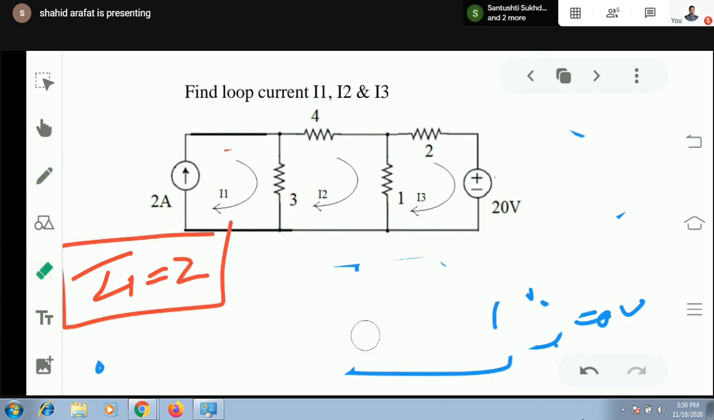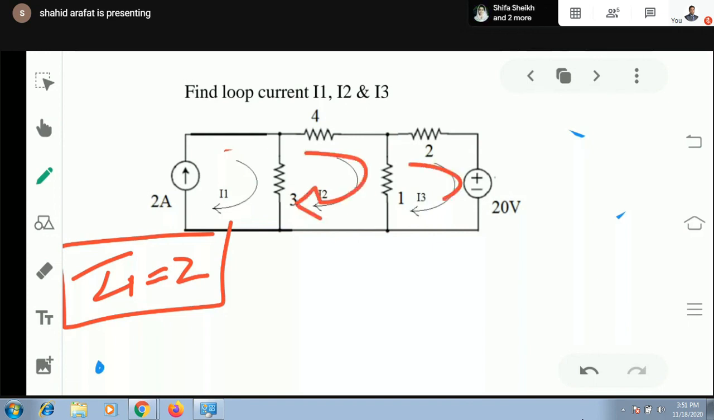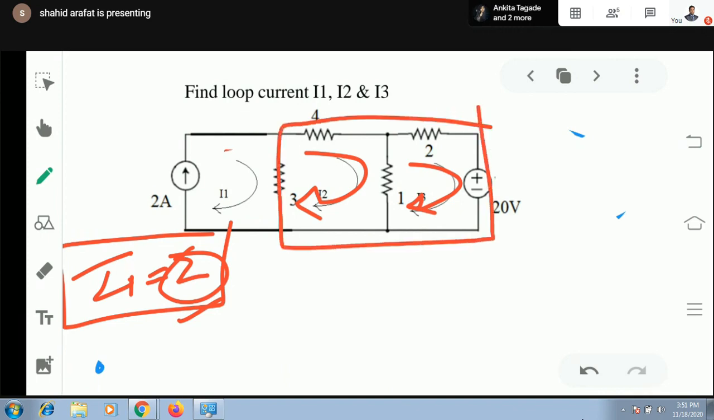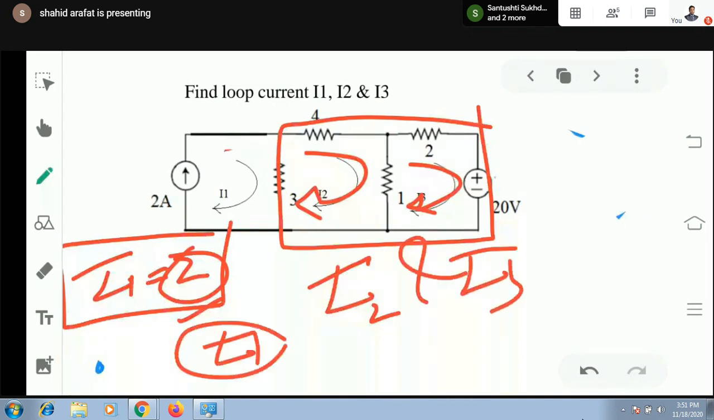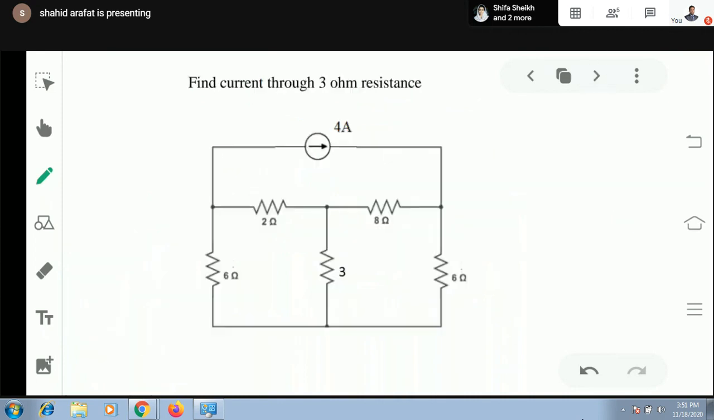After this, you can apply KVL in the remaining two meshes. You can apply KVL in this mesh and this mesh. And wherever I1 appears, just put the value of I1, which is 2. By applying mesh analysis in these two loops, you can easily find the values of I2 and I3. I1 is not unknown here. We have already got the specific value of I1, which is 2 ampere. Okay. Now last one. Find current through 3 ohm.